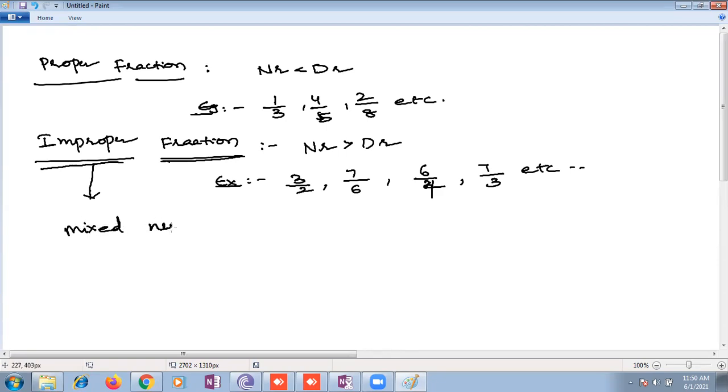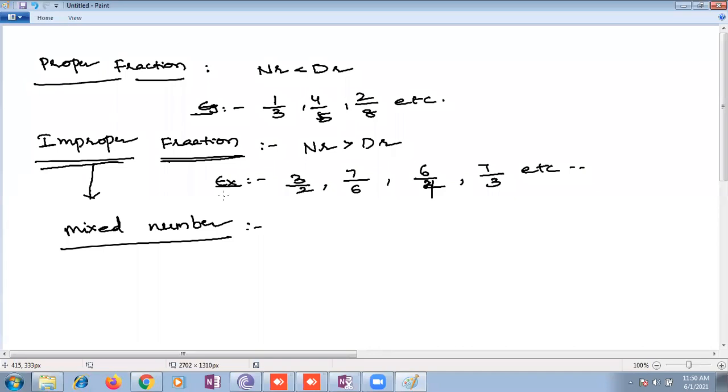How are we supposed to write improper fractions as mixed numbers? Ma'am, in the form of Q or D. Just a reminder, in the form of Q by D. When we get an improper fraction, we have to convert it to a mixed fraction. Then only it is correct, otherwise it is not correct. Yes, improper fractions we can express as mixed numbers.